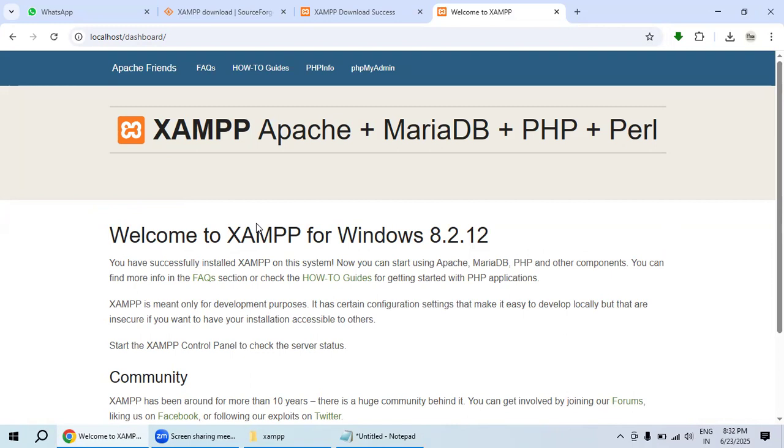It is showing XAMPP: Apache, MariaDB, PHP, Perl. That is the full form of XAMPP, and it includes MySQL. You can see phpMyAdmin, which is a kind of MySQL. Hit that and it will open the MySQL interface. There we can create databases and tables. Inside a table, whatever data types you want to add, you can add here. That kind of thing you can do inside MySQL.